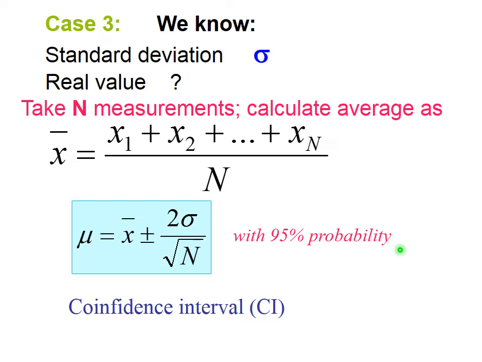Please take into account if you are using other probability than 95%, this number will be different. For 99.7% probability, you need to put 3 sigma. If you are okay with 68% probability, you are just putting 1 sigma. This interval from smaller number to larger number we name confidence interval, and that's how we read it. This is our result for randomly distributed measurements.